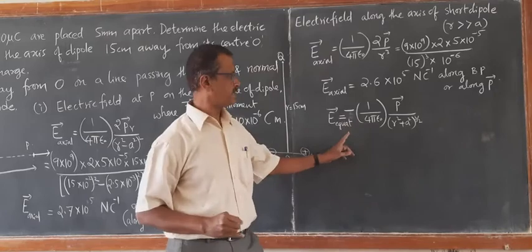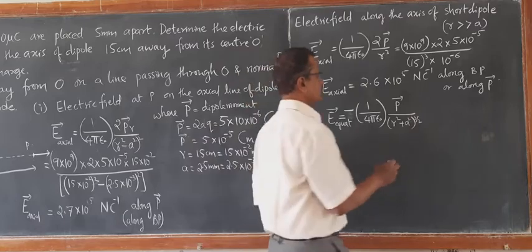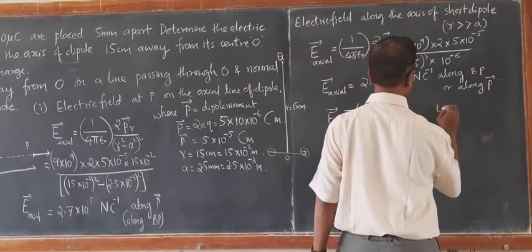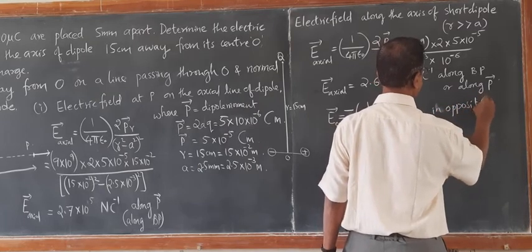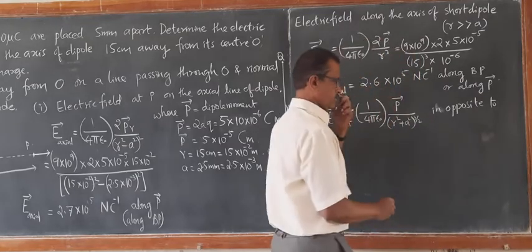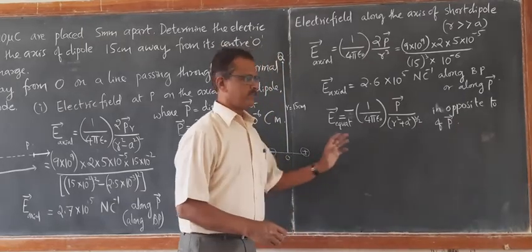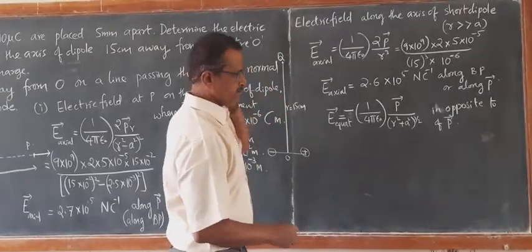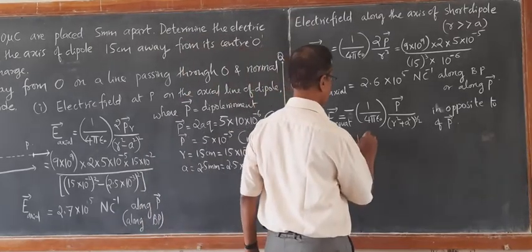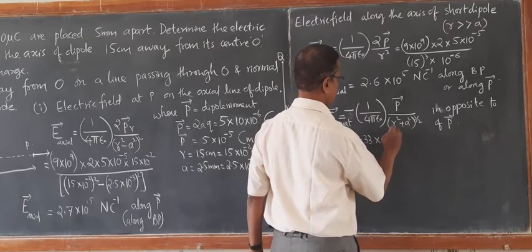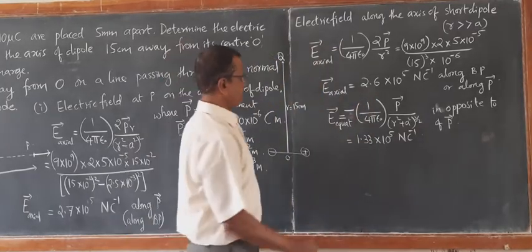The minus sign signifies that the electric field is in the opposite direction of the dipole moment vector P. If we calculate, this comes out to be about 1.33 into 10 to the power of 5 Newton per coulomb by substituting all these values.